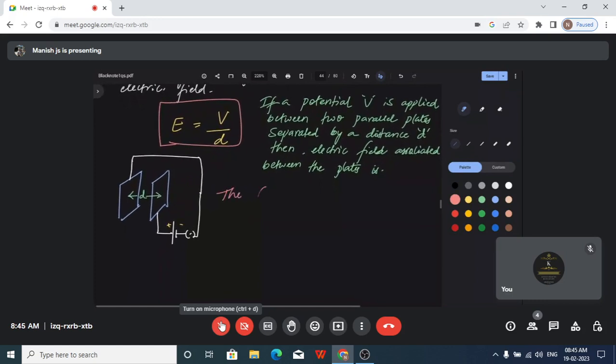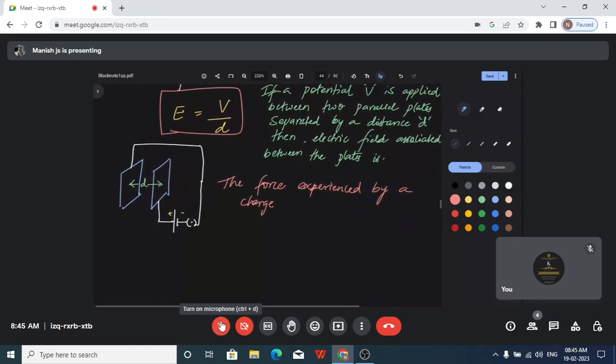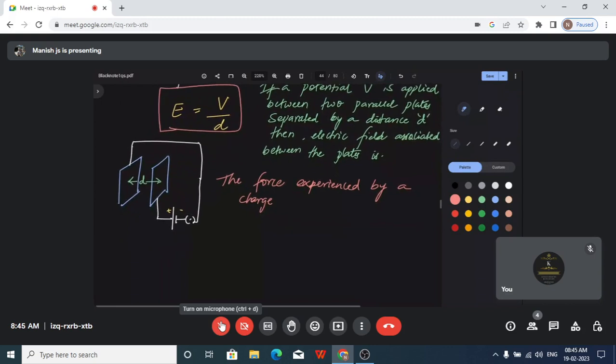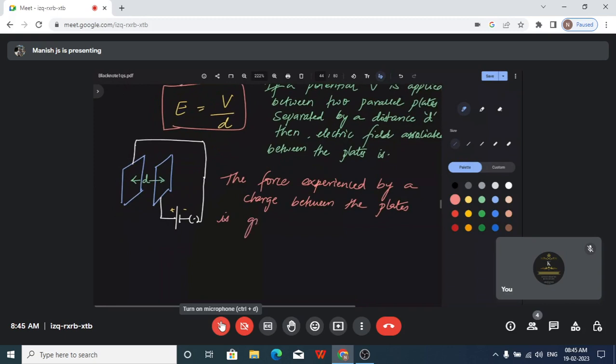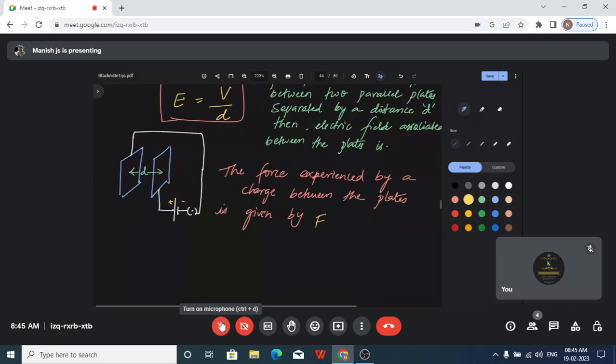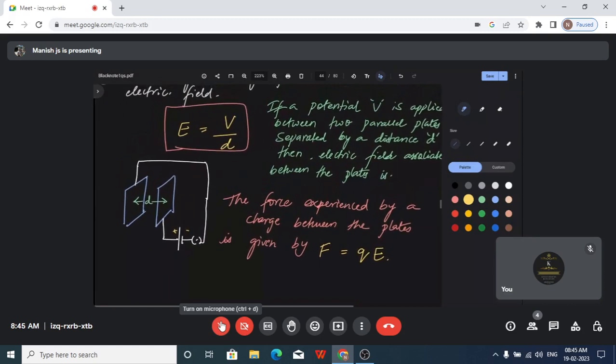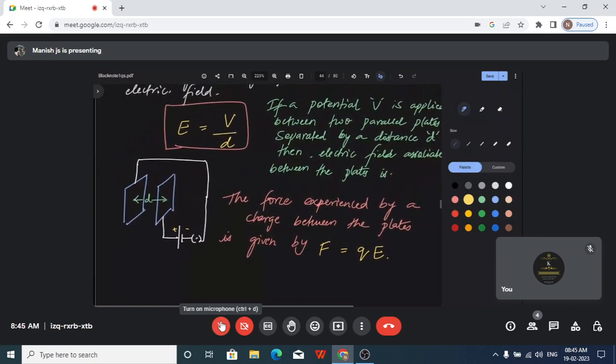So the force experienced by a charge between the plates is given by F is equal to Q into E, where Q is the charge and E is the electric field. Do you understand? So we are expressing it like this: F is equal to Q into E.